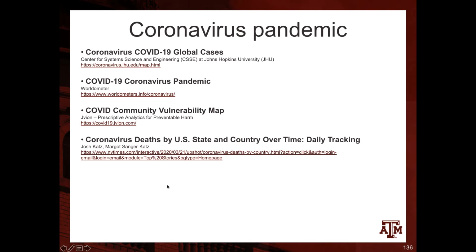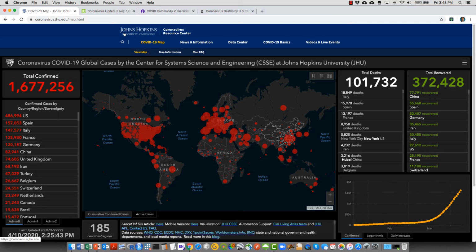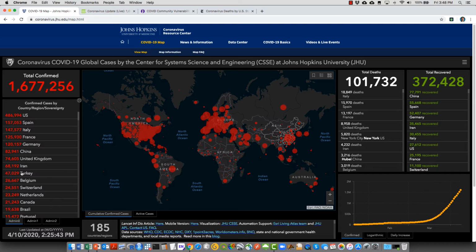Let me go to the websites. This first website is organized by the Johns Hopkins University of Medicine. It shows the total of confirmed cases in the world, broken down by country. We also have some bubble maps showing how the incidence is much higher right now in the US and Europe.